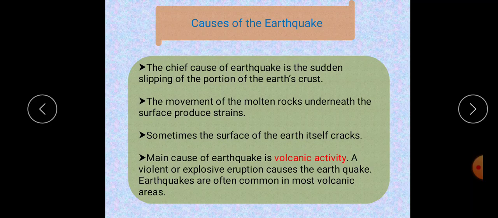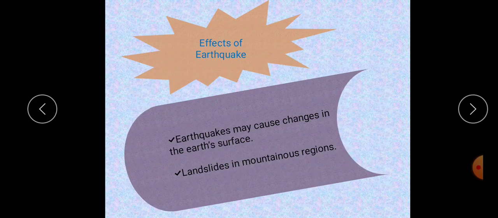Another cause of earthquake is volcanic activity. A violent or explosive eruption often causes the earth in its vicinity to quake. Earthquakes are often common in most volcanic areas. Okay, now we will see about the effects. What is the effect? Maybe the changes in the earth surface.